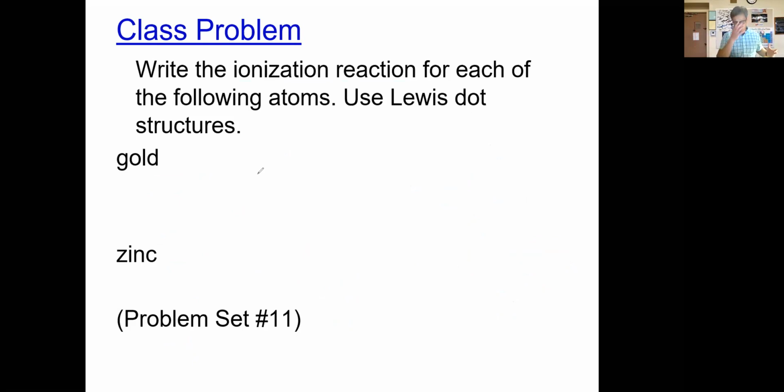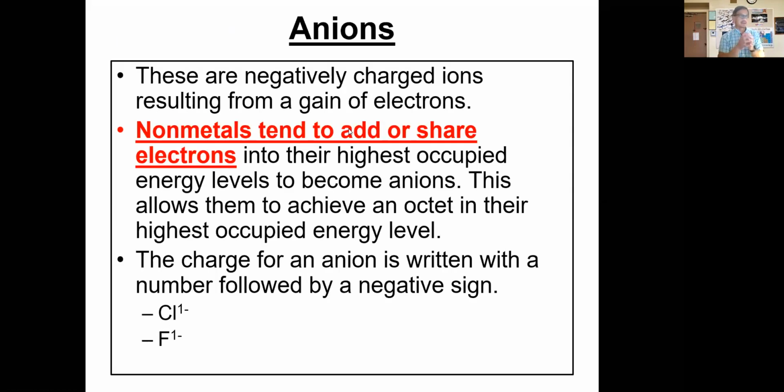So we've talked now about how the cations form, the positively charged atoms. Metals will lose electrons in order to form these positively charged ions that we call cations. But we have a whole category of atoms referred to as anions, because those are negatively charged atoms. How do these negatively charged atoms form? We have to make sure we can address that, because the only way that an ionic compound will form is if you have a cation coming together with an anion.